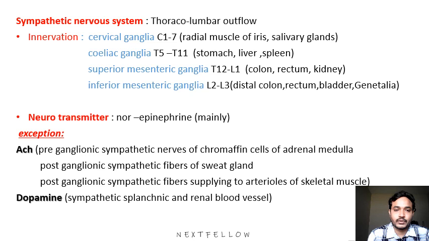Here the innervation is mainly from the cervical ganglia, that is C1 to 7, celiac ganglia T5 to T11, superior mesenteric ganglia, that is T12 to L1, and inferior mesenteric ganglia. The innervation from the cervical ganglia supplies the radial muscle of the eye, mainly the eye area. Then celiac ganglia supply the gastric, liver, and spleen part. Then superior mesenteric ganglia supply the colon, rectum, and kidney. Inferior mesenteric ganglia supply the distal colon, rectum, bladder, and genitalia.